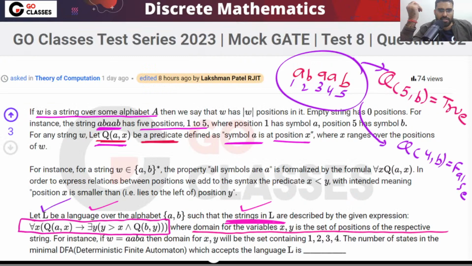For this question, the answer will be 2. Okay, the answer is 2. Please let me know, did you like this question? Did you see in which category you will put this question? Easy, hard, or moderate? Tell me.